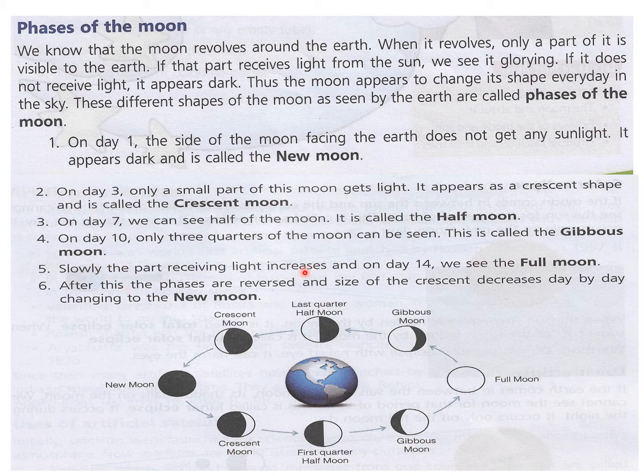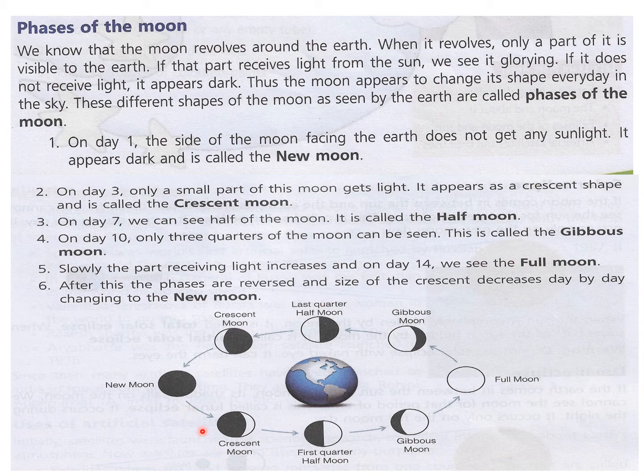Slowly the part receiving light increases, and on day 14 we see the full moon. After this the phases are reversed, and the size of the crescent decreases day by day, changing to the new moon. Now it is opposite to this. You can see in this gibbous moon, this part was shining. Now, after the new moon, this part is shining and this is dark. In the same way, the opposite side is dark in the next phase, and then you can see the crescent on this side instead of this side. Then again the new moon comes.